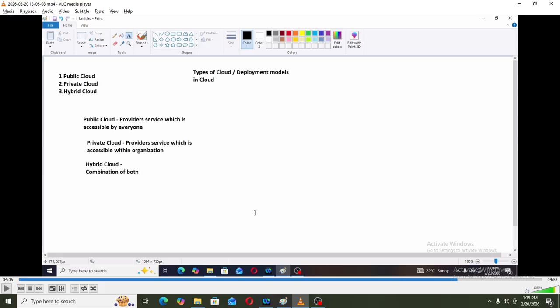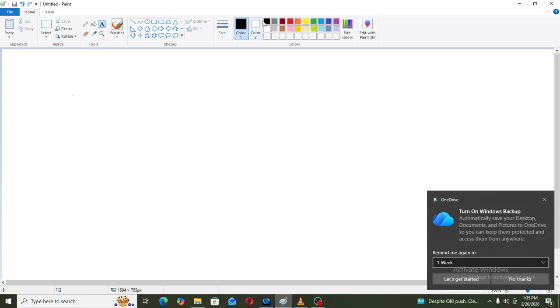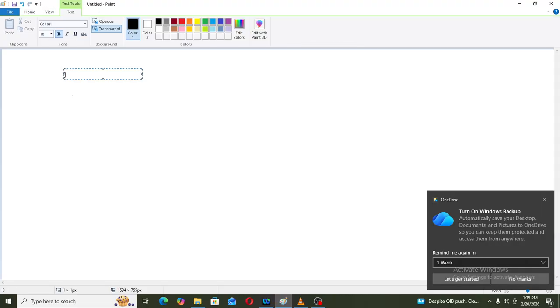Now today we will look at what the service models in AWS are. There are three types of service models in AWS. What are those? First one is infrastructure as a service.